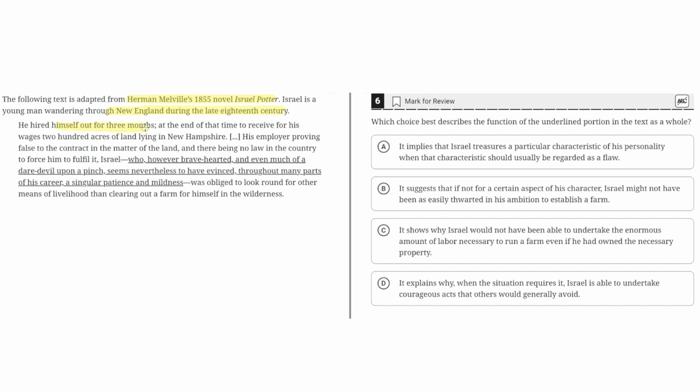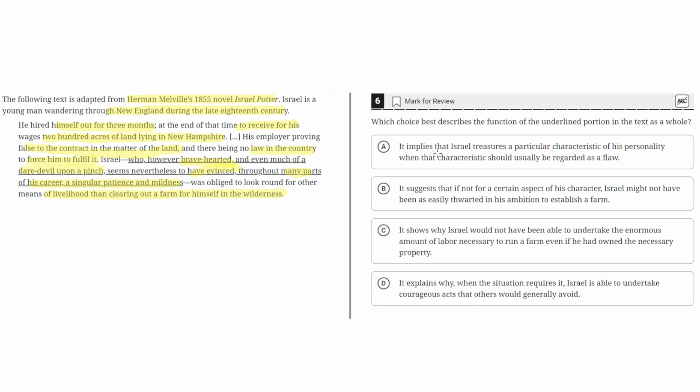He hired himself out for 3 months, at the end of that time to receive for his wages 200 acres of land lying in New Hampshire. His employer proving false to the contract in the matter of the land, and there being no law in the country to force him to fulfill it, Israel, who, however brave-hearted and even much of a daredevil upon a pinch, seems nevertheless to have evinced, throughout many parts of his career, a singular patience and mildness, was obliged to look round for other means of livelihood than clearing out a farm for himself in the wilderness.